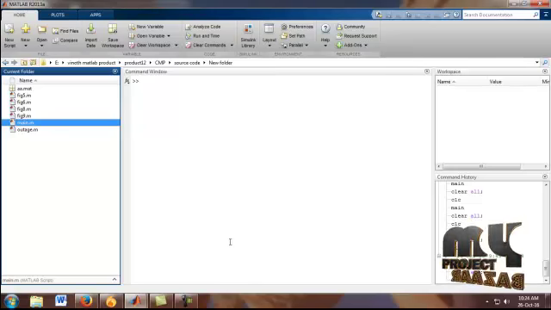Our project source code file was run from the command window. The current folder shows many files. Among those files we have to select main.m. It is our main source code file.